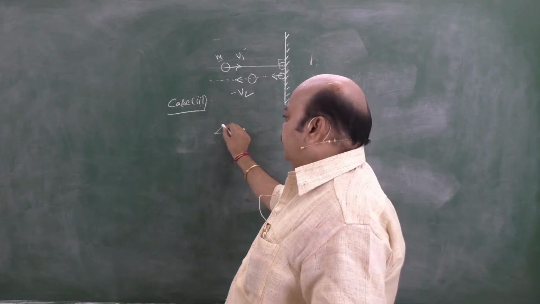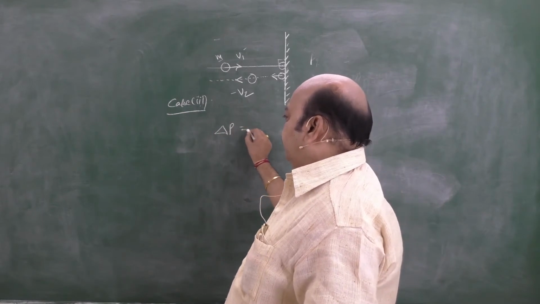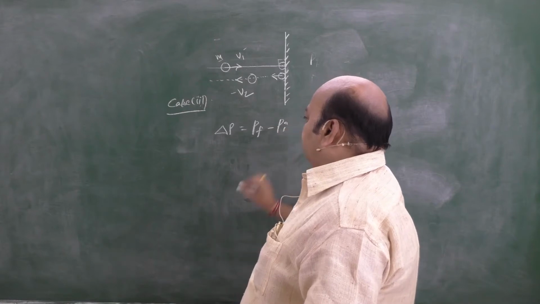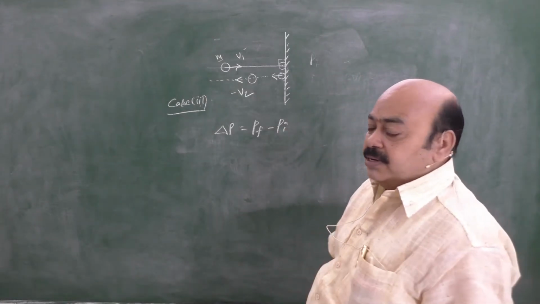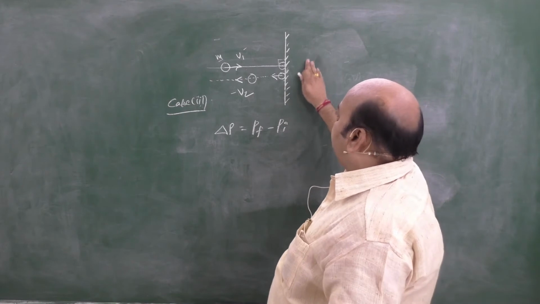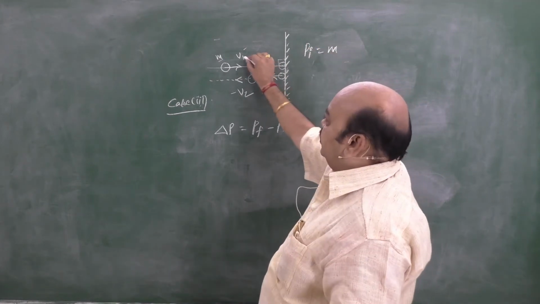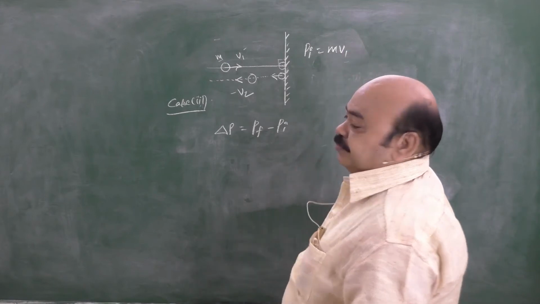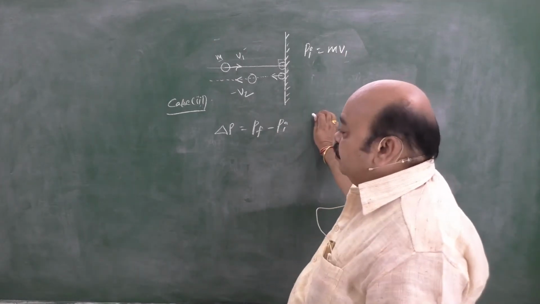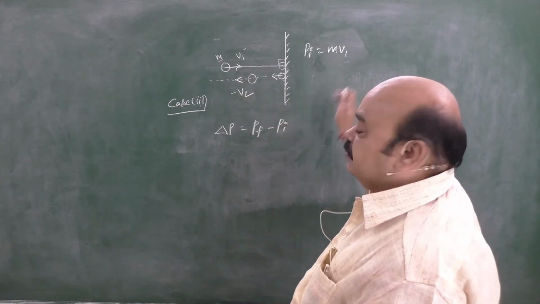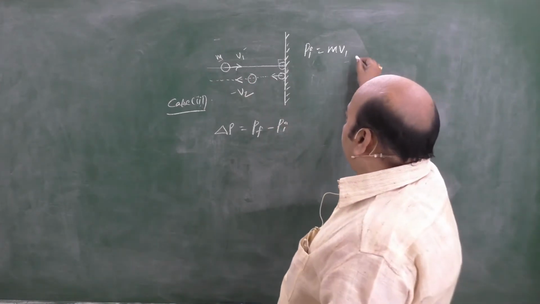See this, it is nothing but the change in momentum. Delta P is equal to what we have? P final minus P initial. Final momentum minus initial momentum. What is initial momentum? Initial momentum is equal to mass into initial velocity. What is initial velocity? v1. Is it positive or negative? We consider the sign as positive when the ball is moving towards the wall. That's why it is positive.